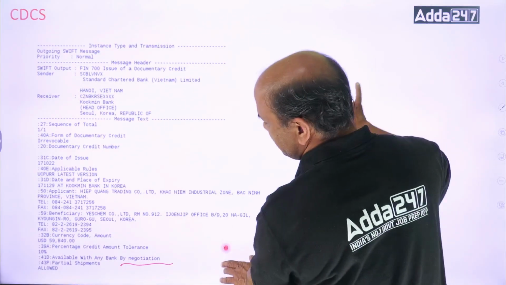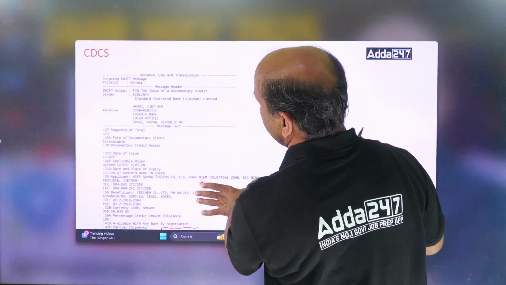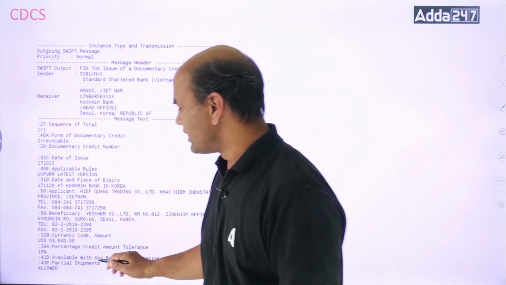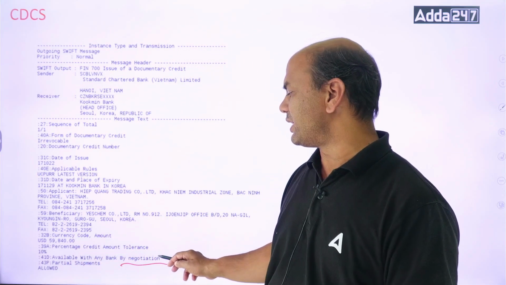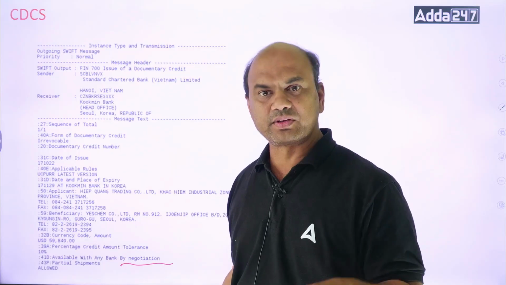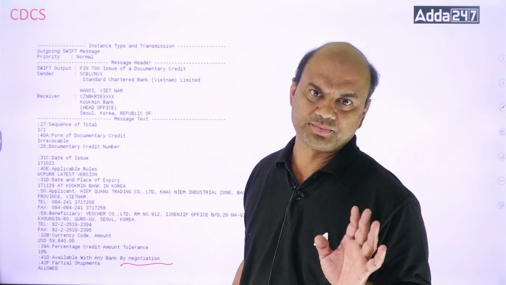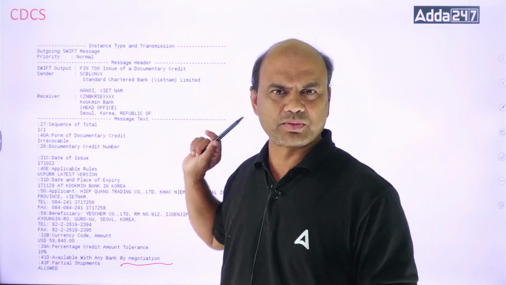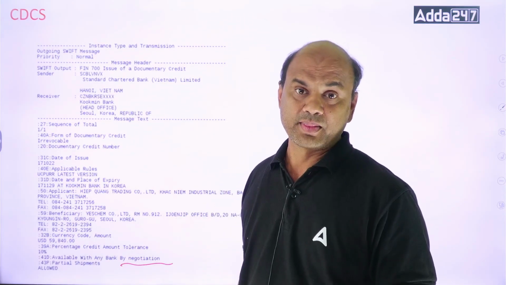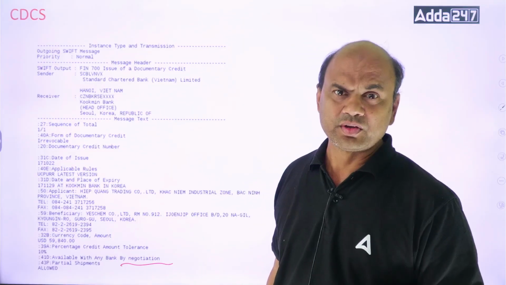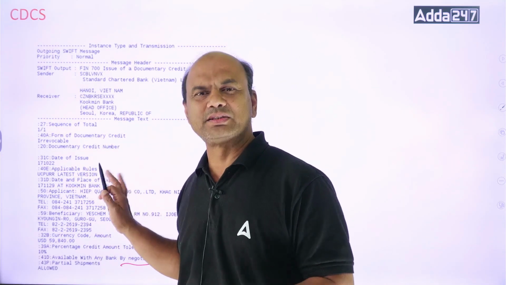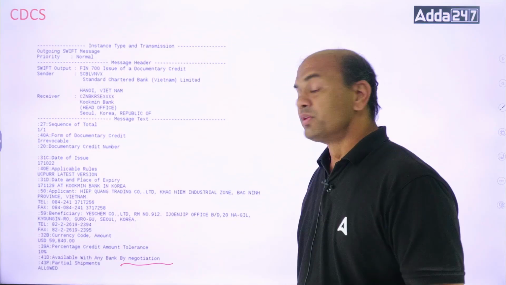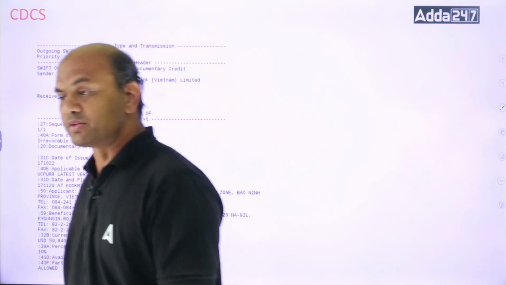Let me see if it's expanding. See this, here it's given a 41D available with any bank by negotiation. Okay. So here it's given either by negotiation or by honor. For honor, they don't mention honor. You can directly present the drafts on the issuing bank. But in negotiation, they mention that by negotiation. Okay. So this is a format of the LC. Simple, one sample LC taken from social media only. Okay. So everyone got the concept of honor versus negotiation?